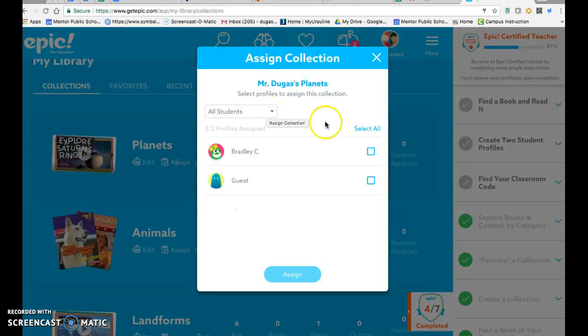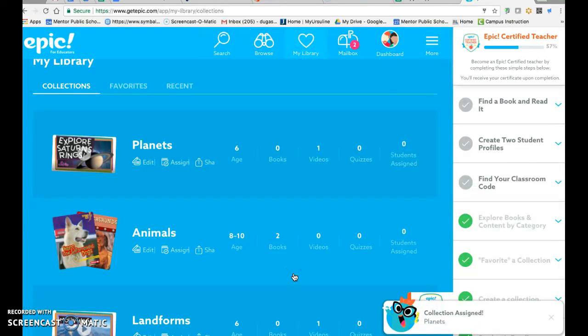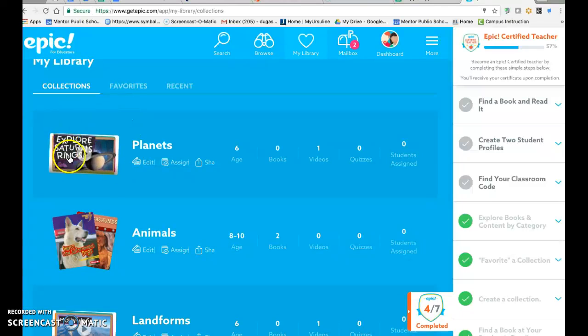You will see your class roster here. Select all and just hit assign. And when students open up Epic next time, they'll see in their library the collection that you've shared with them.